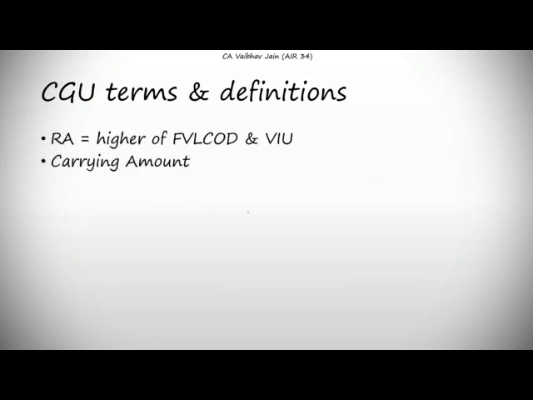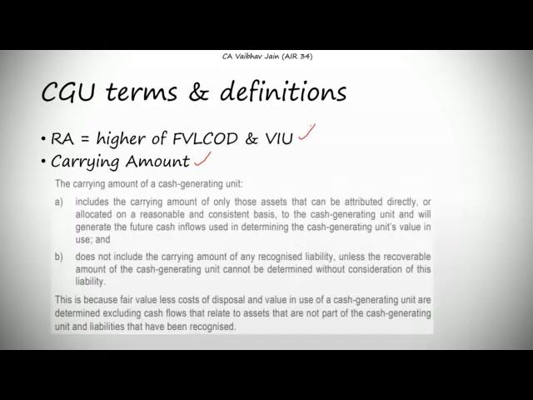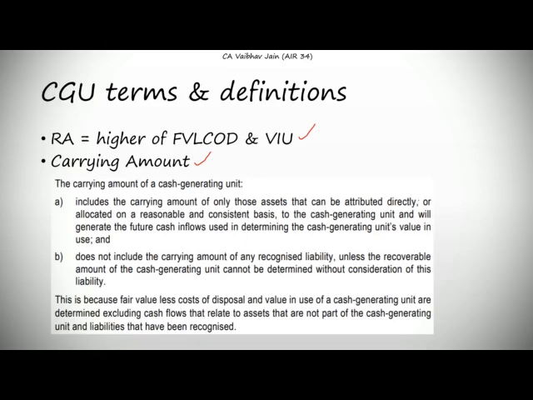Now moving on to CGU terms and definitions. The purpose of this slide was to cover the definition of carrying amount. See, recoverable amount is the same as that for individual assets which I covered in the previous slide. Carrying amount has a bit of complication for CGU. The A point says that the carrying amount of CGU shall include the carrying amount of the assets, that is fine. But the B point says that it should not include the carrying amount of recognized liabilities unless the recoverable amount of the CGU cannot be determined without the consideration of this liability.